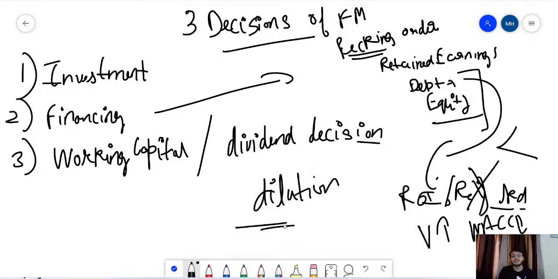So if they're diluting their stakes, more shares are coming into the market, then the value of the existing equity shareholders can also reduce. In that case, the equity shareholders might not be happy in that scenario, right? So that is the situation that can also come into play. So we can see that there are both drawbacks and advantages of debt and equity. Okay, and that is why they have to be taken into consideration.